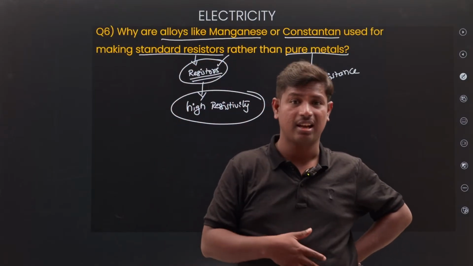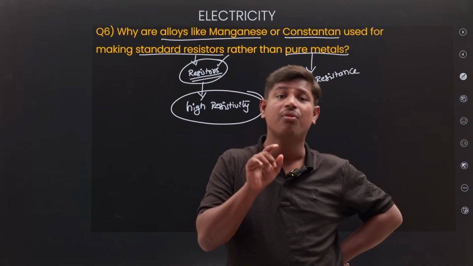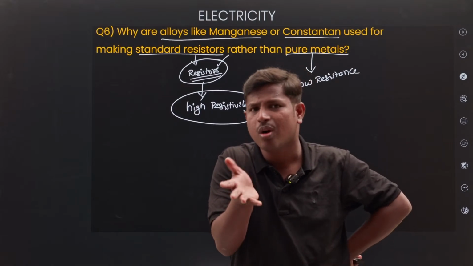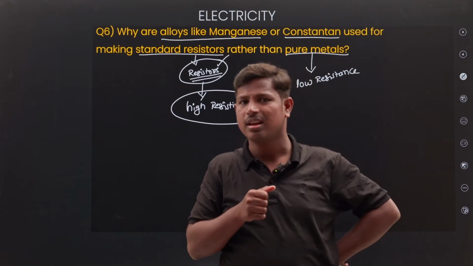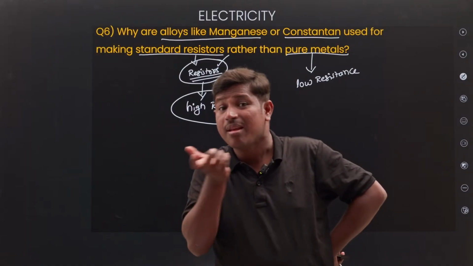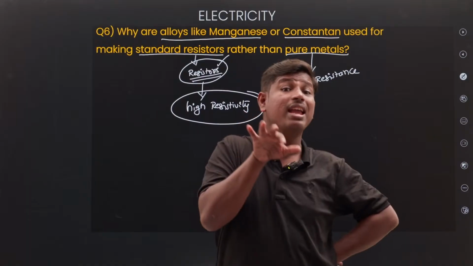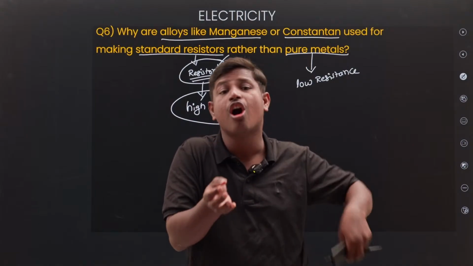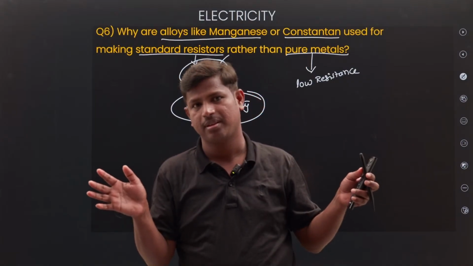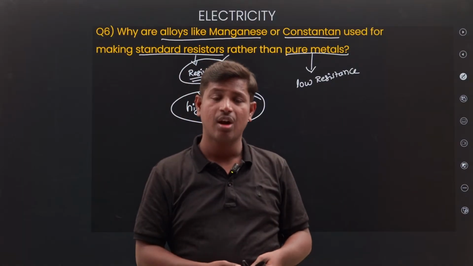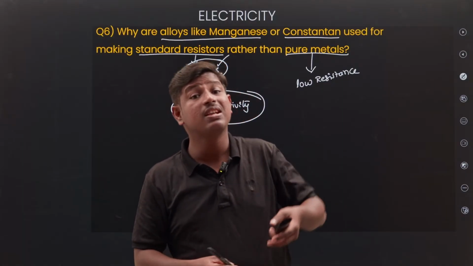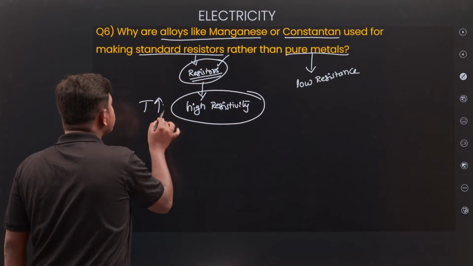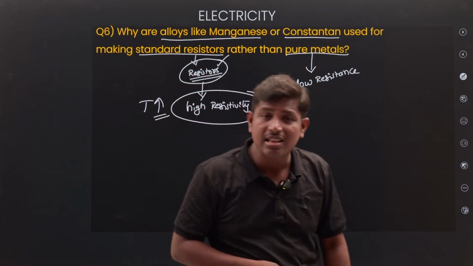Metals will allow current easily, right? But here you have to identify that we are making a resistor. What does a resistor do first of all? Opposing. Which one opposes more, alloy or metal? Alloys oppose more, because an alloy is a mixture of metals. Whenever a mixture of materials takes place, the order is disturbed. So the resistance will be high, the resistivity will be high, and if resistivity is high, the temperature also increases.